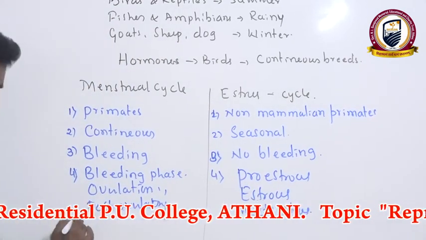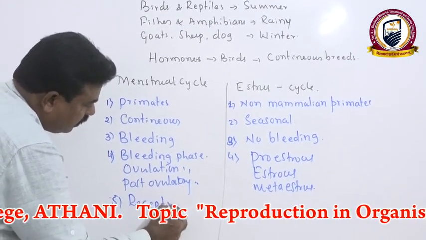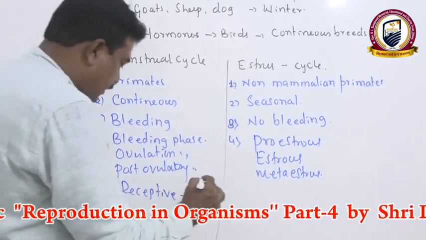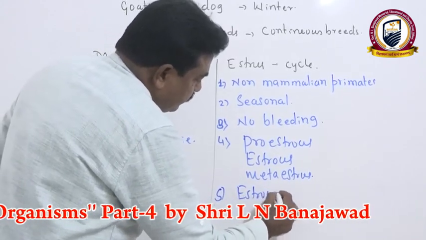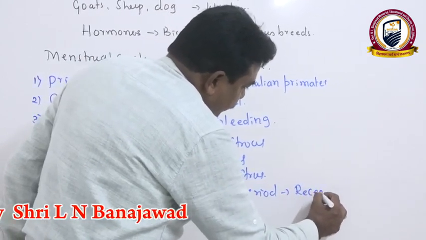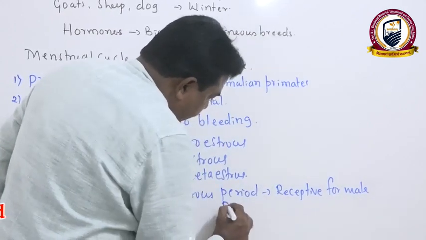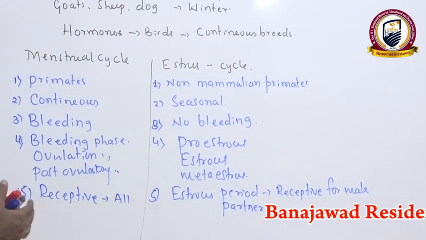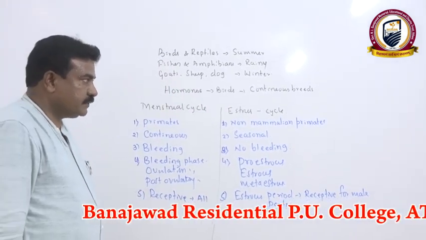During the menstrual cycle, the female individual is receptive to the male partner in all phases, but here only the estrus period shows receptiveness to the male partner. Like that, animals show a specialized type of reproductive cycle during their reproduction process.